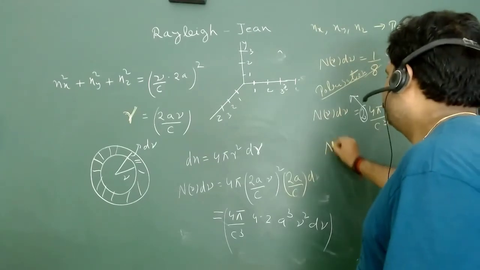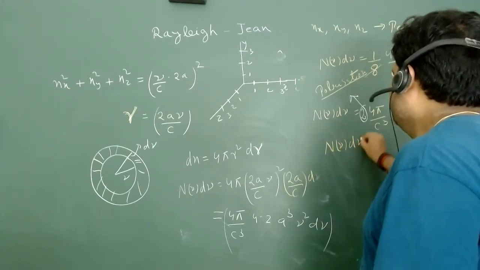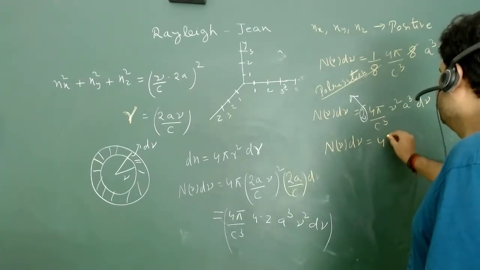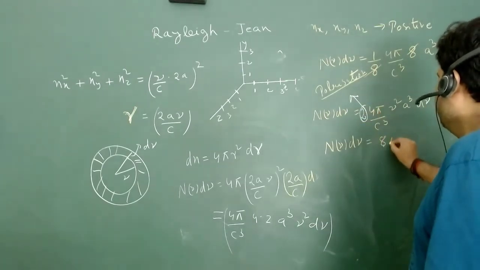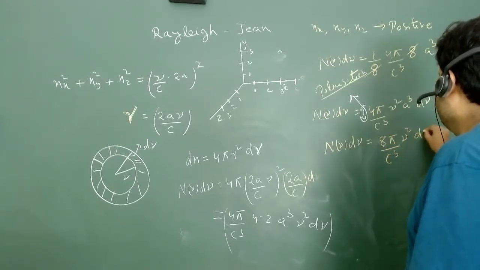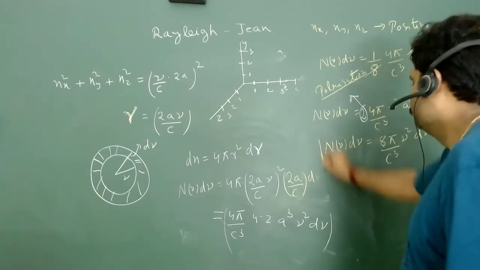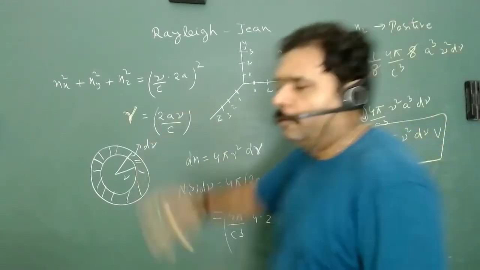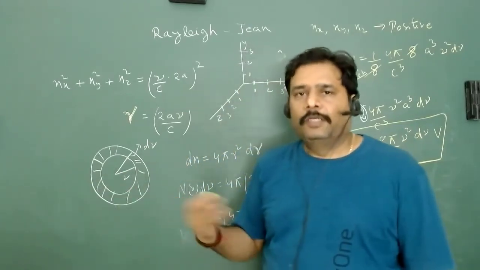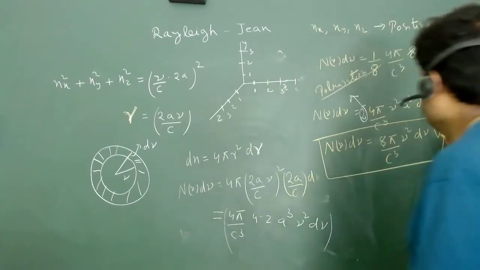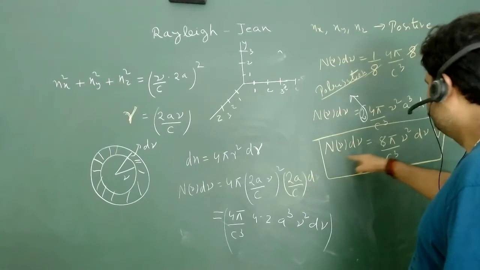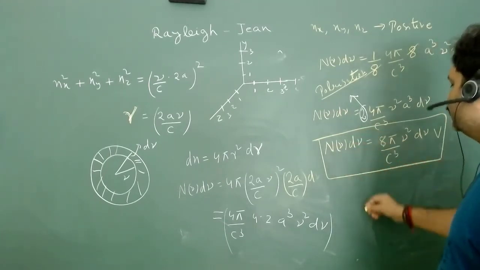So we have n nu d nu is equal to, basically we can calculate, 8 pi upon c cube nu square d nu into volume. A cube is the volume. So whatever the volume of the box, it will remain in its cubical box, so this will be a particular volume.